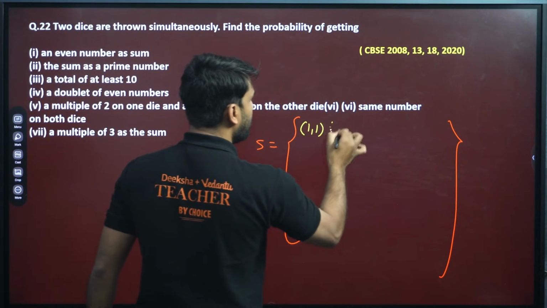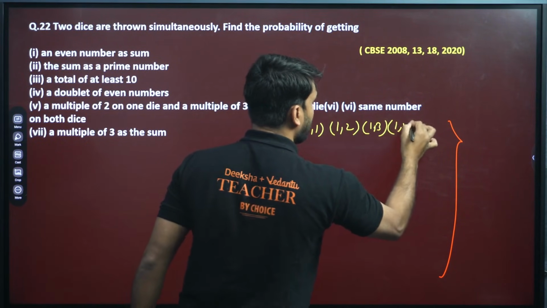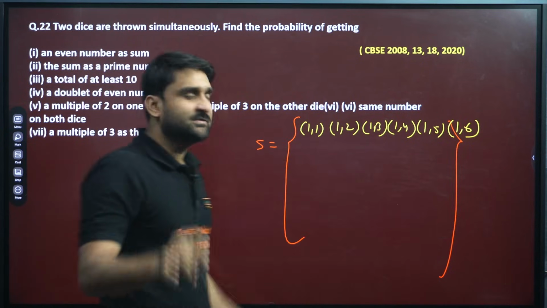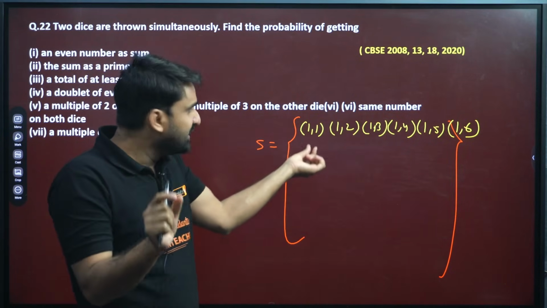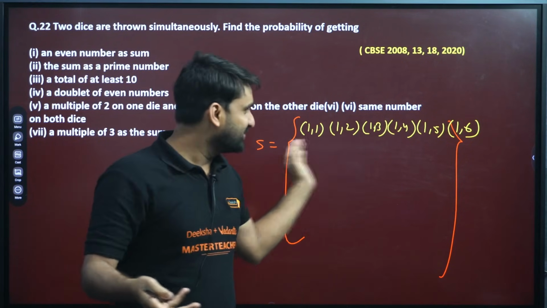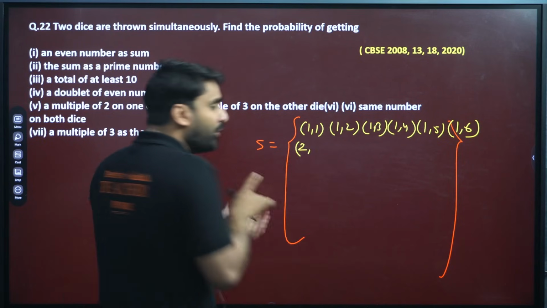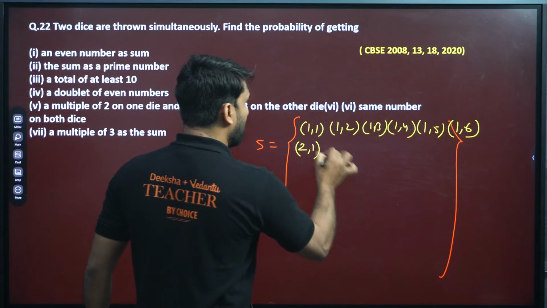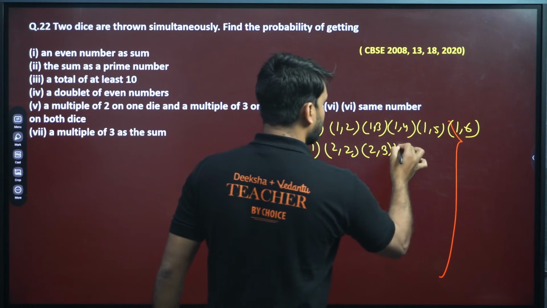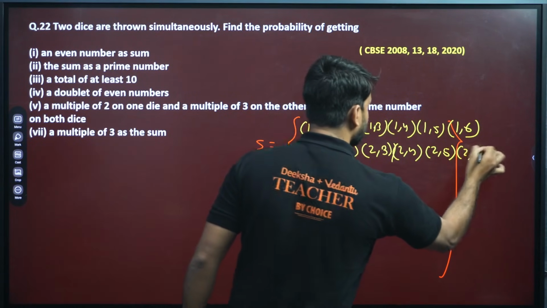So 1,1, 1,2, 1,3, 1,4, 1,5 and 1,6. Fix 1 on the first dice and write the counting from 1 to 6 on the second dice. Okay, so these will be the possible outcomes. For the second row, fix 2 on the first dice and keep writing the counting on the second dice. 2,2, 2,3, 2,4, 2,5 and 2,6.